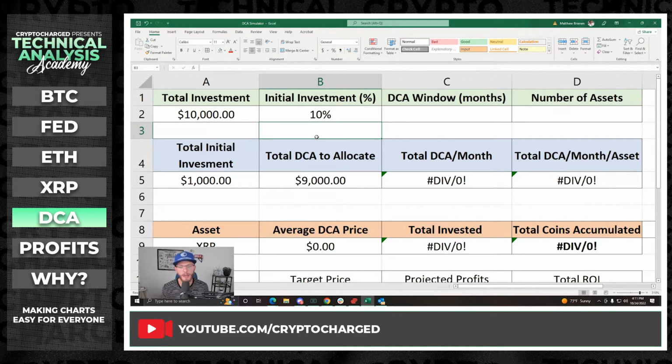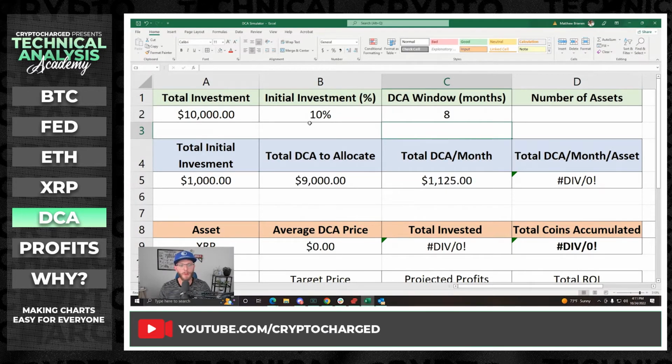The DCA window is the next most important thing to select. Based on what I'm seeing out there right now, there's a lot of different metrics. We look at on-chain metrics. We look at a variety of other things. Generally, the bottoming process for cryptos, at this point where we are, is somewhere between 5 and 10 months. So we're anywhere from a fifth of the way through to a tenth of the way through. So I would say anywhere from 8 to 12 months is a really safe place to put your DCA window. So let's say we want to do it over the next 8 months.